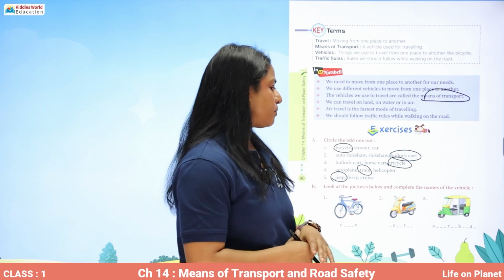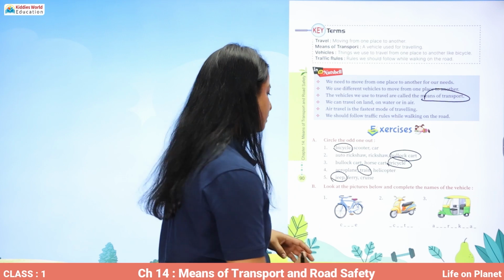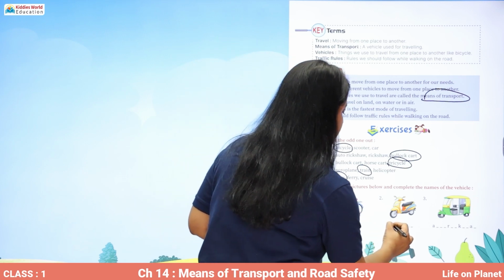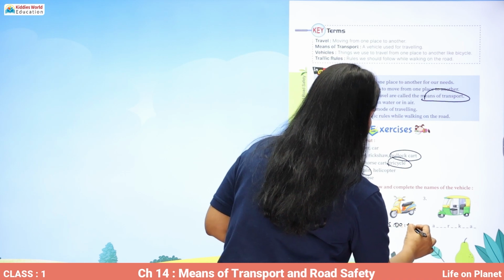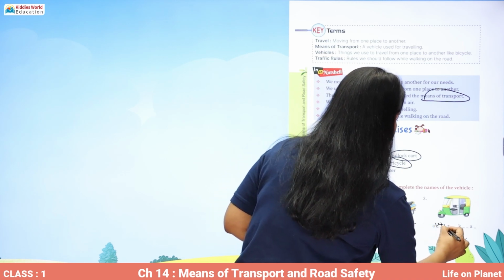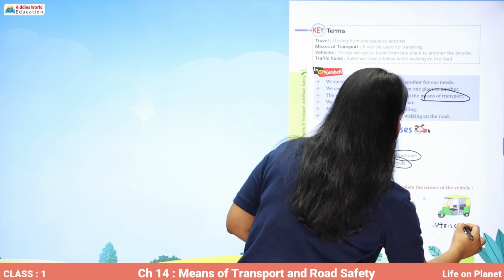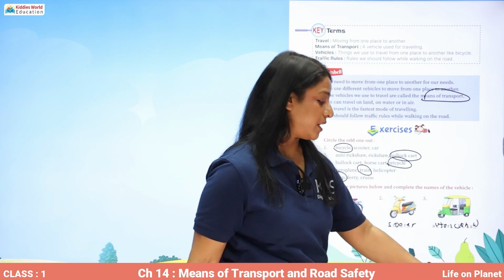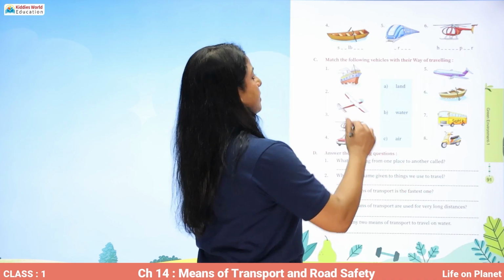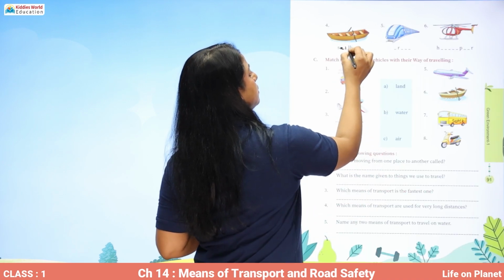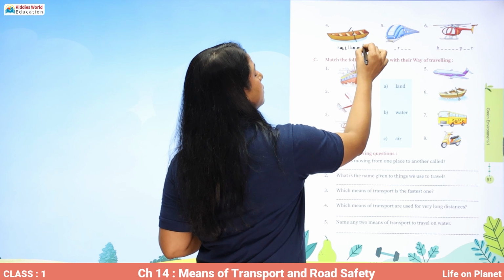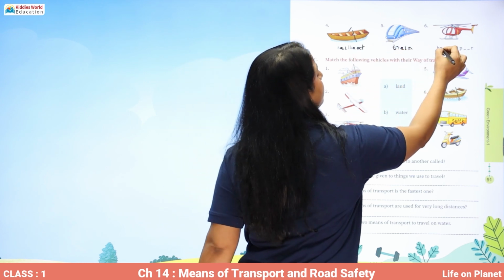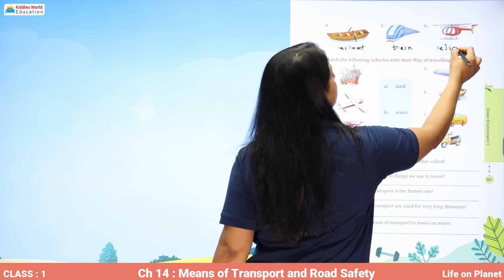Now look at the picture below and complete the names of the vehicle. First one is cycle. Next is scooter. Next is auto rickshaw. Please look at the spellings carefully and then fill it. Next is sailboat. Next is train. And the next is helicopter.